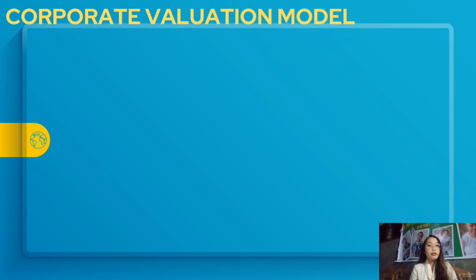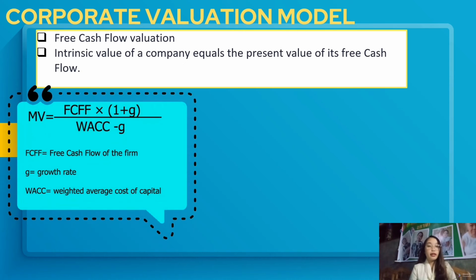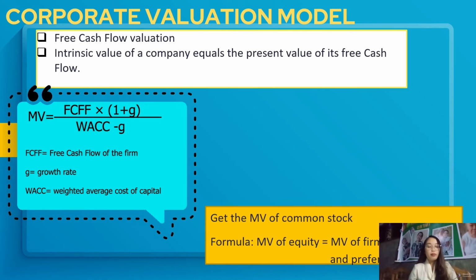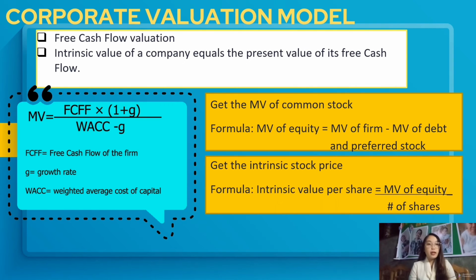Now let's talk about the corporate valuation model, also called free cash flow valuation. It believes that the intrinsic value of a company equals its present value of free cash flow. How to apply the corporate valuation model? First is to find the market value of the firm. That would be free cash flow of the firm times 1 plus growth rate divided by the weighted average cost of capital minus growth rate. Next is to find the market value of common stock. That would be the market value of the firm minus the market value of debt and preferred stock. And lastly, to get the intrinsic value of stock price, you need to divide the market value of equity by the number of shares outstanding.